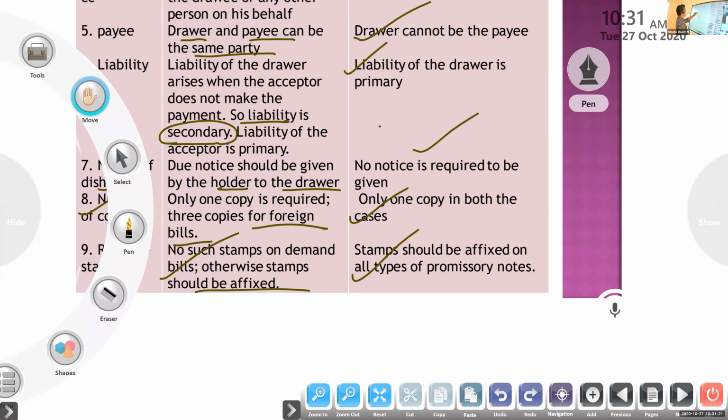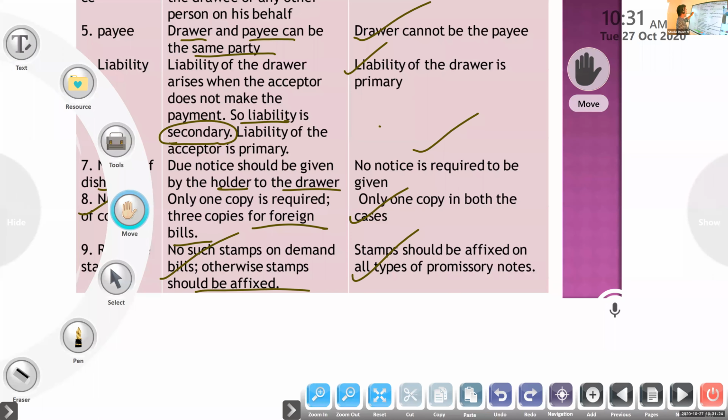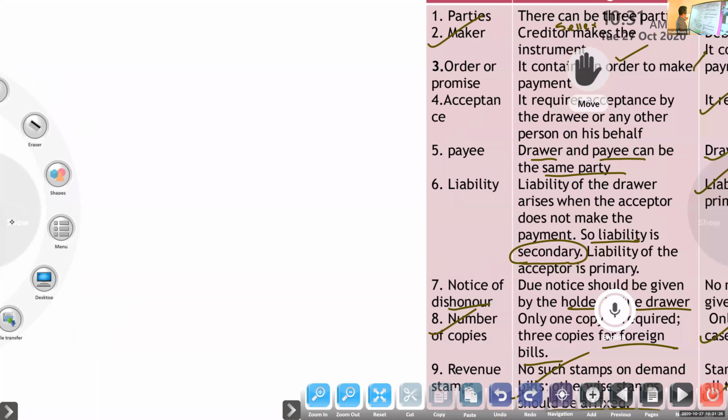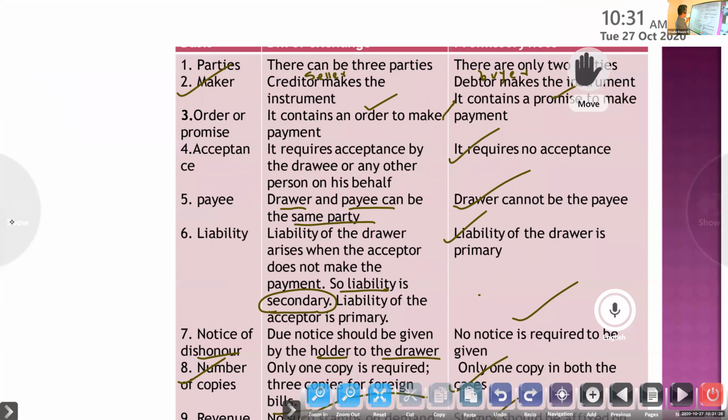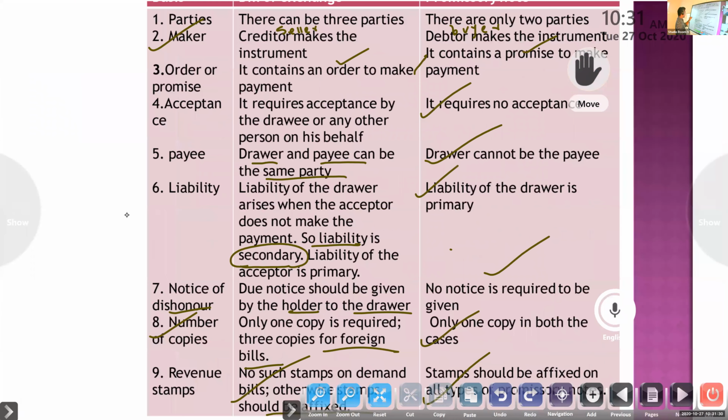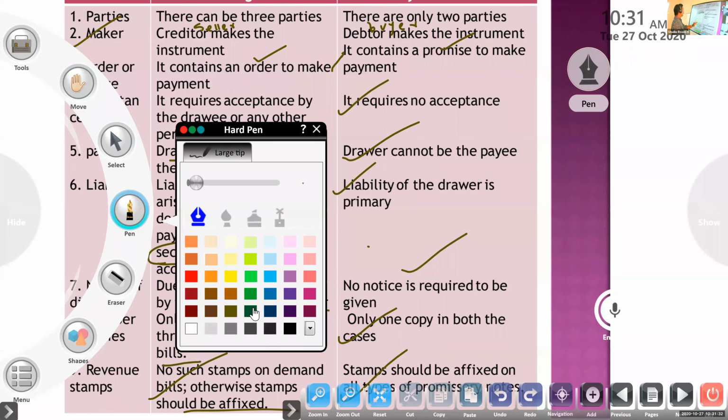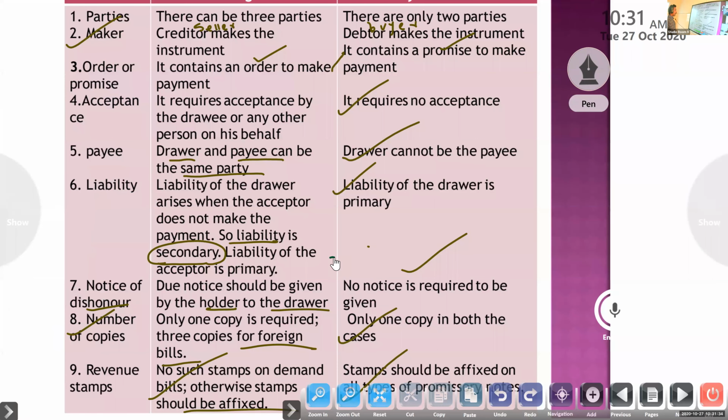So it is very easy, I think. Parties: there can be 3 parties in a bill of exchange. Who makes the instrument? In a bill, the creditor makes the instrument; in a promissory note, the debtor makes it. Next, order: a bill is an order to make payment, while a promissory note is a promise to make payment. Acceptance: a bill of exchange requires acceptance by the drawee, but for a promissory note, there is no need of any acceptance.